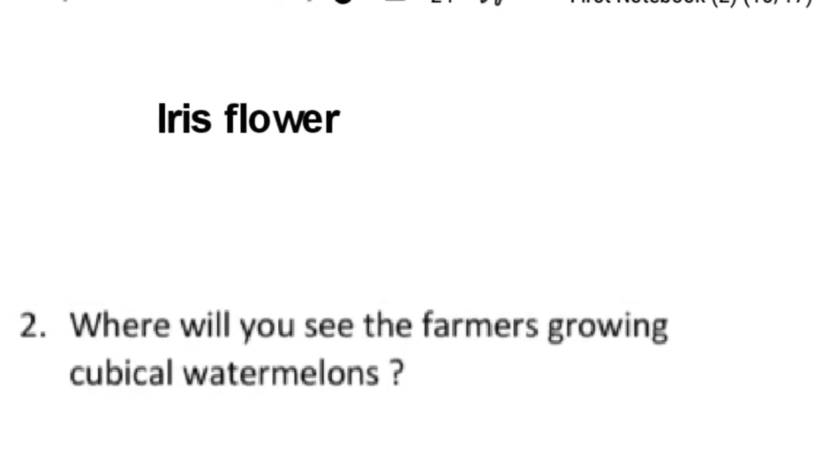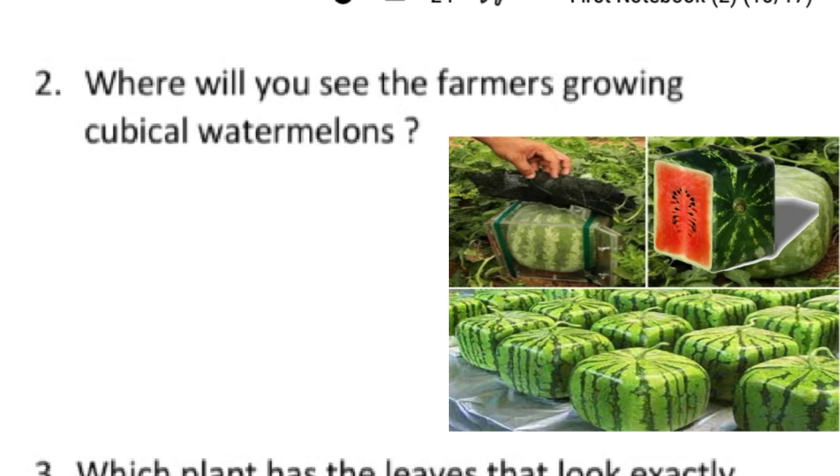Now moving to our question number 2. Where will you see the farmers growing cubical watermelons? As you can see in the picture, these watermelons are cubical in shape. The answer is Japan. In Japan, farmers grow this cubical watermelon. These square watermelons are the product of some meticulous growing technique. They were created to easily fit into a fridge over 40 years ago in Japan, but now they are sold as decorations because of their signature shape.